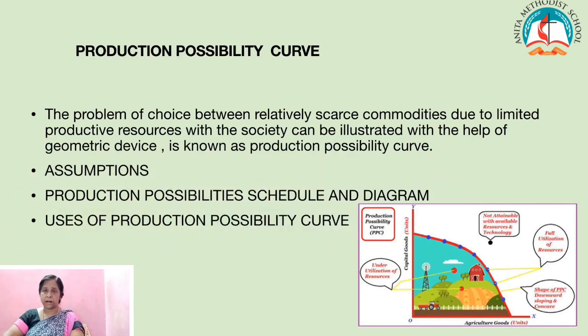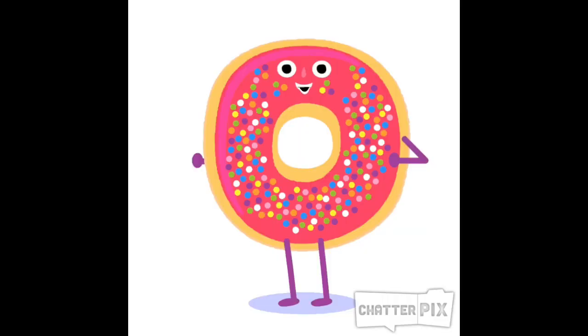Children, how are you all? Shall we recall whatever we have learnt in today's class? We have learned the meaning of economics, nature and scope of economics, basic concepts in economics, subdivisions of economics, types of economics, the basic economic problems, the nature of economic laws, and also the production possibility curve.